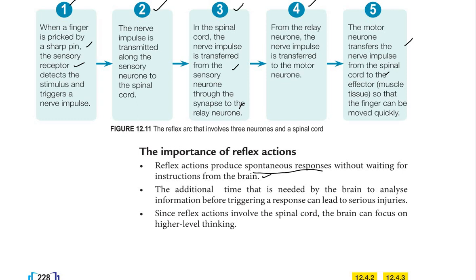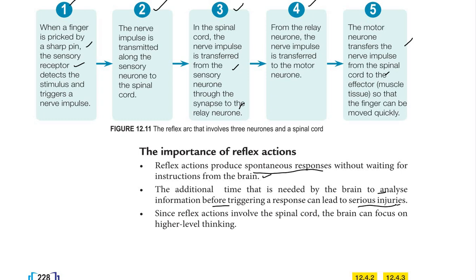Faster reaction. The additional time that is needed by the brain to analyze information before triggering a response can lead to serious injury. If the impulse is sent to the brain, the brain will take time to think what to do. We will use more time to interpret what I have to do, and so on. So this can lead to serious injury.